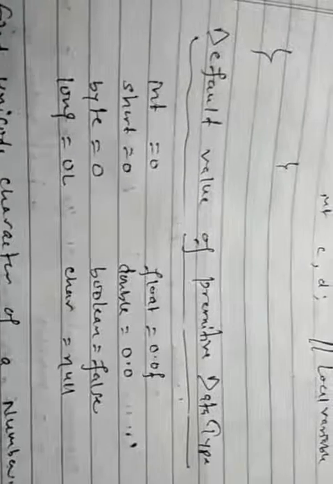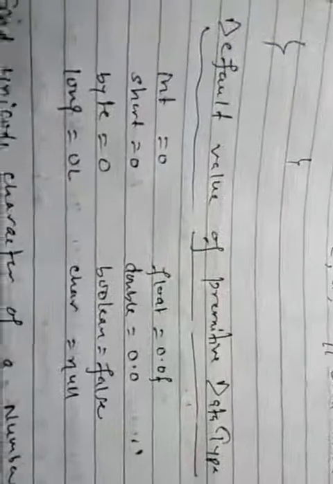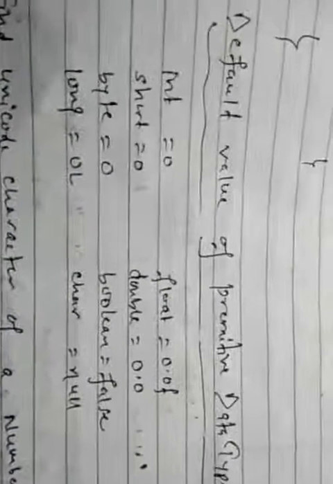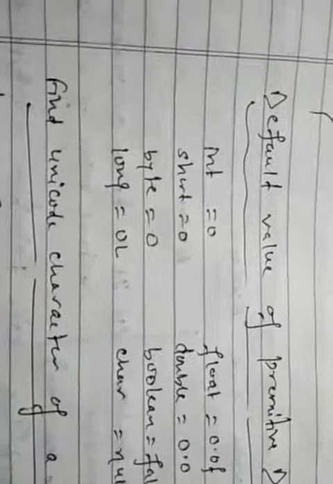Now the default value of a primitive data type: when we are not assigning a value to a variable and we want to print the value of that variable, then the system will print the default value. The default value of int is 0, short is 0, byte is 0, whereas the default value of long is 0L.